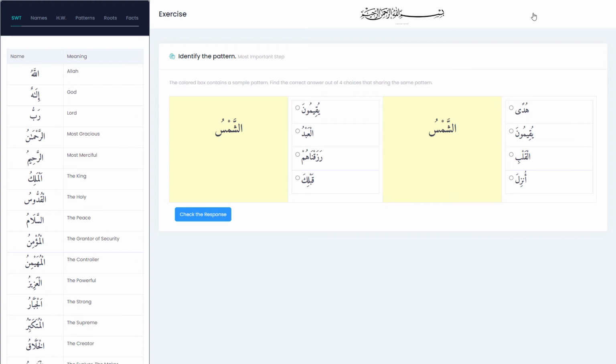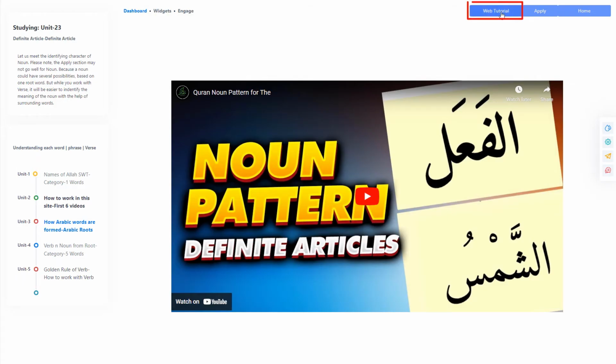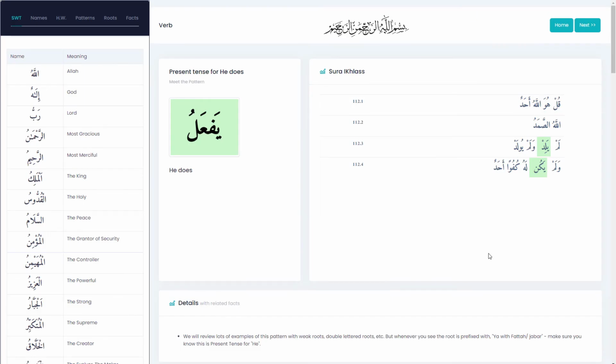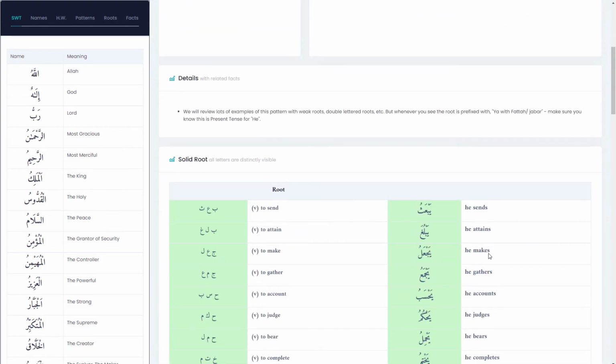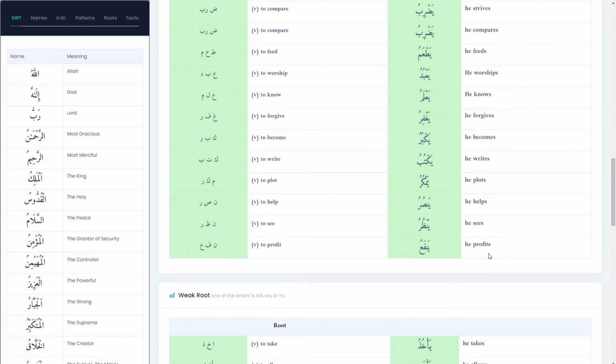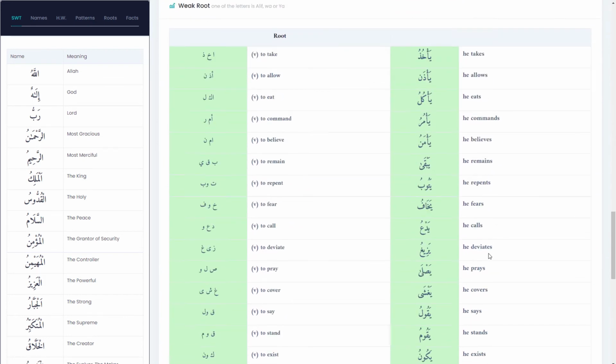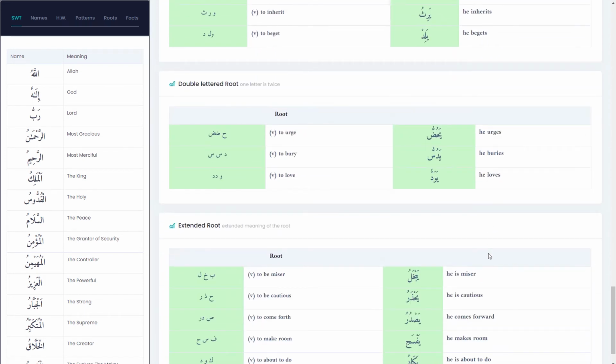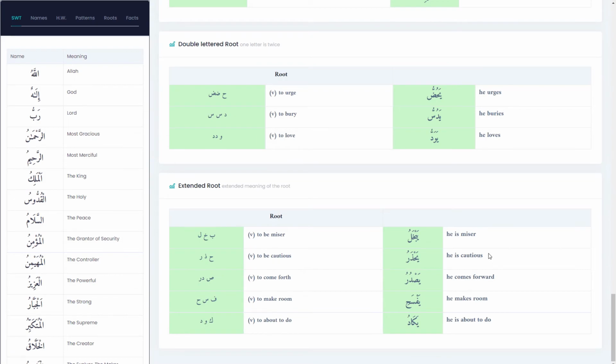What you just learned, you need to know how to apply. Until and unless you complete the apply section, you can't move to new item. Typically, the web tutorial will discuss one pattern at a time. For most of the videos, we have web tutorials. There are some students who love video tutorial. Some like to skim quickly through web tutorials. Both are okay.